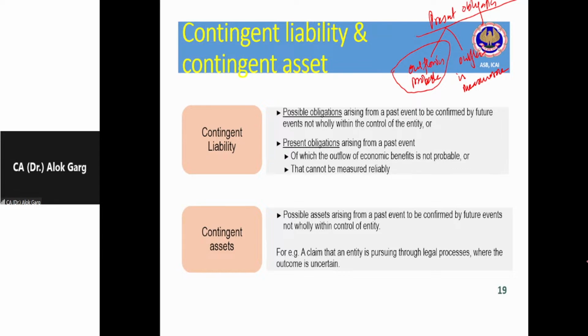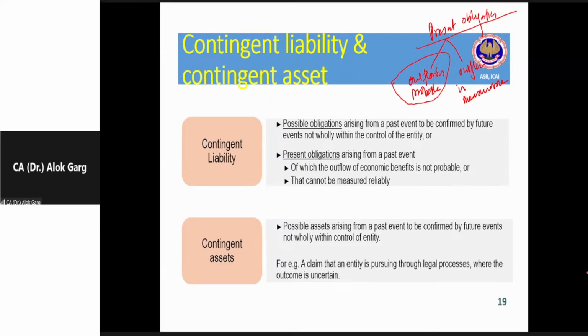Second, the company is saying, I know there is a present obligation due to past event. I know I will end up paying some compensation, but I'm not able to determine the amount. I'm not able to estimate what amount I am required to pay, what amount I will be liable to pay. It means outflow is not measurable. In this case, provision cannot be recognized. It has to be shown as a contingent liability.